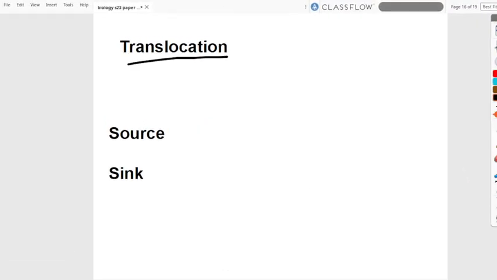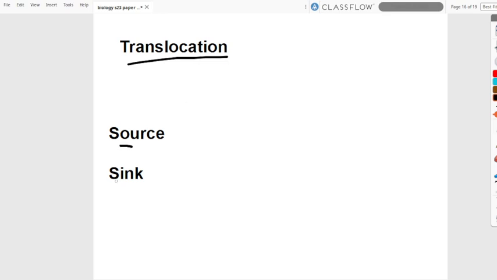Okay, so this question talks about translocation, which is the movement of sucrose, which is carried instead of glucose because it's a larger molecule, through the phloem around the plant.